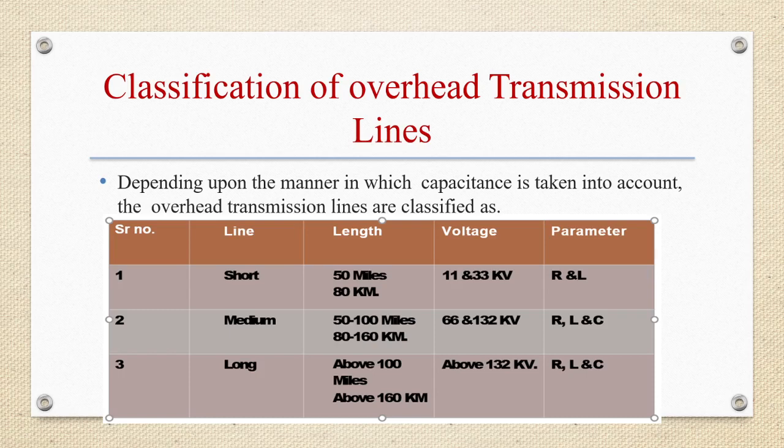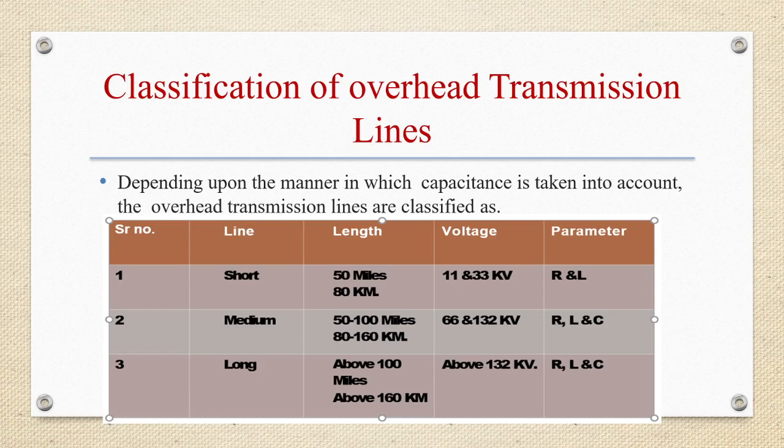Next is the medium transmission line. When the length of an overhead transmission line is about 50 to 150 km and the line voltage is moderately high, that is greater than 20 kilovolts and less than 100 kilovolts, it is considered a medium transmission line. Due to sufficient length and voltage of the line, capacitance effects are taken into account. For purpose of calculations, the distributed capacitance of the line is divided and lumped in the form of condensers shunted across the line at one or more points.